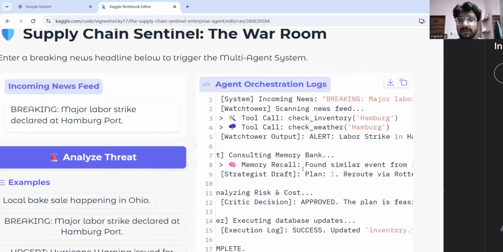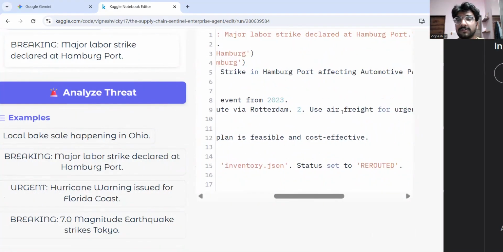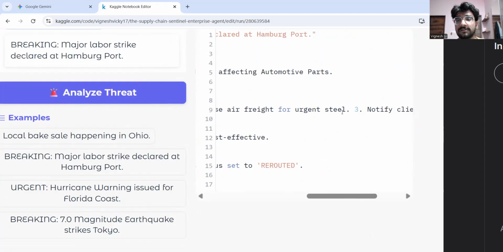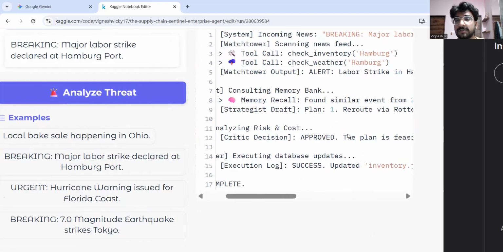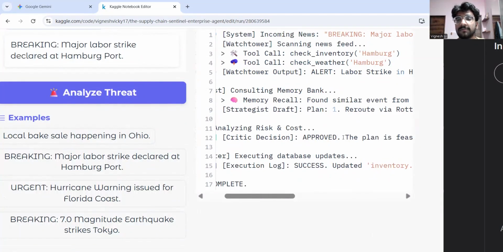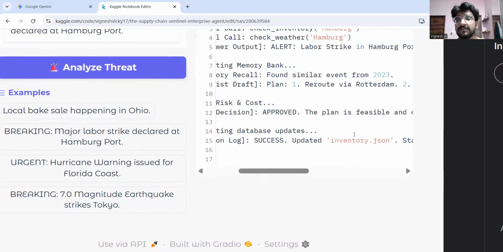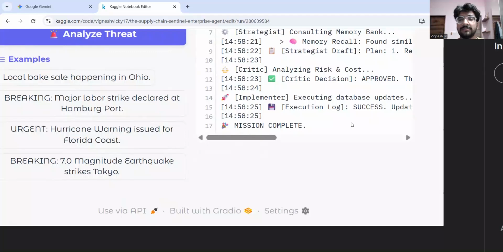It consults the memory, and the backup plan is ready through the strategy draft. Plan one reroutes and notifies the clients, and the critic agent analyzes the risk and cost and approves: the plan is feasible and cost effective. Executing the database, the database was successfully updated as we changed the plan. Mission complete.